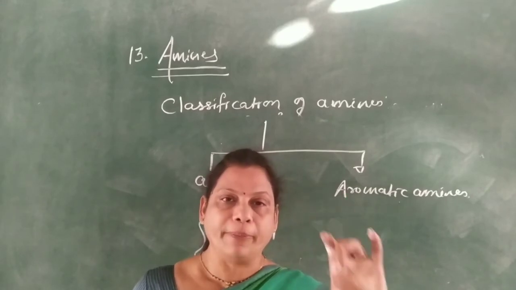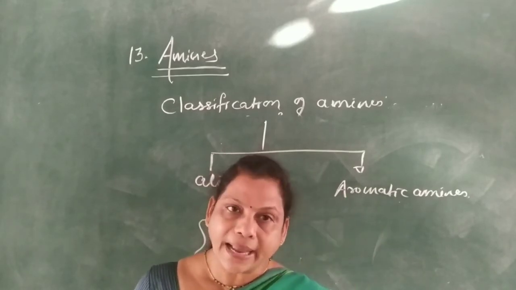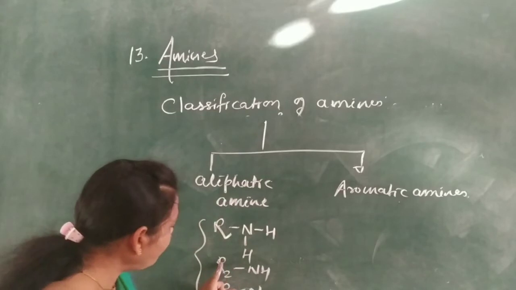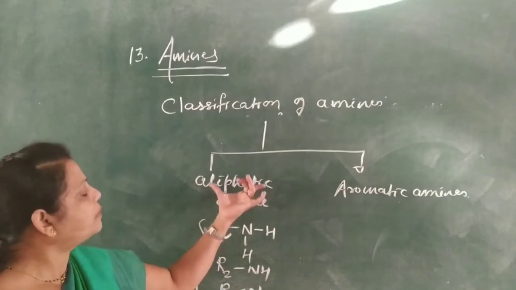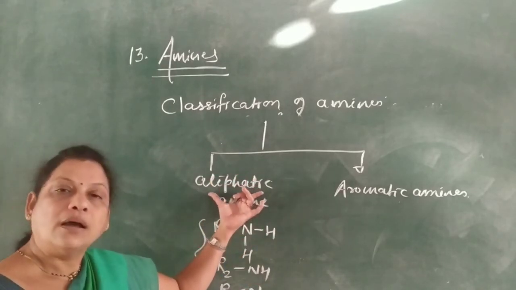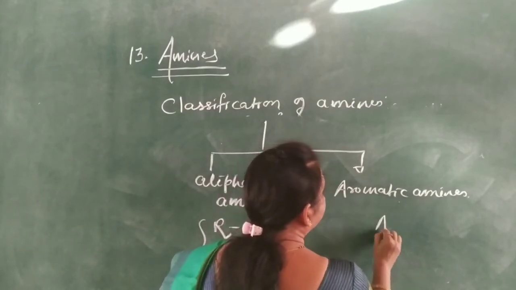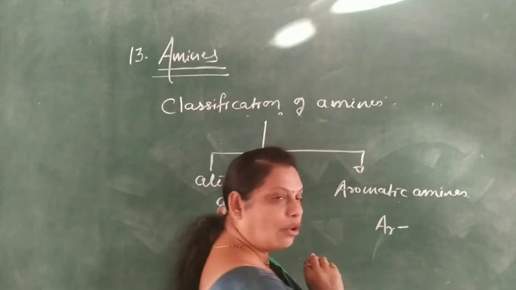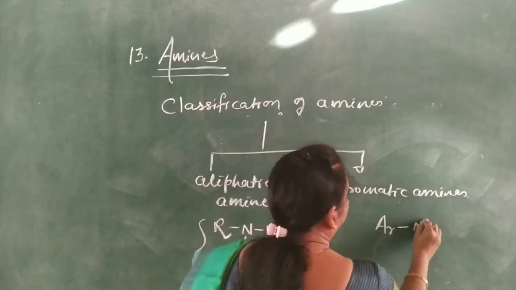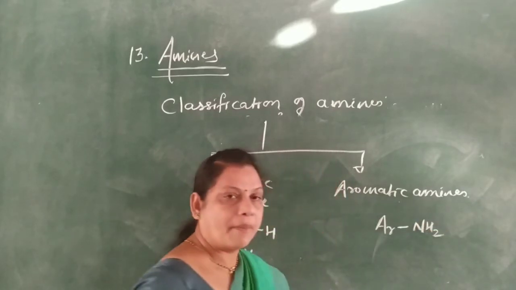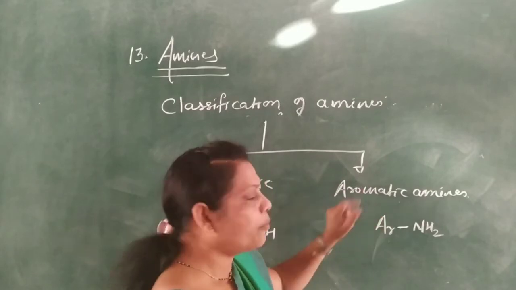Even though it is primary, secondary or tertiary, if the alkyl group present on the amino group is aliphatic, then this class of organic compounds is called aliphatic amine. And aromatic amines means an aryl group is present on the nitrogen of the amino group, called aromatic amine.